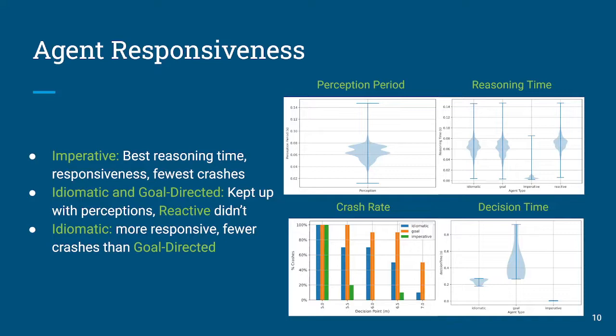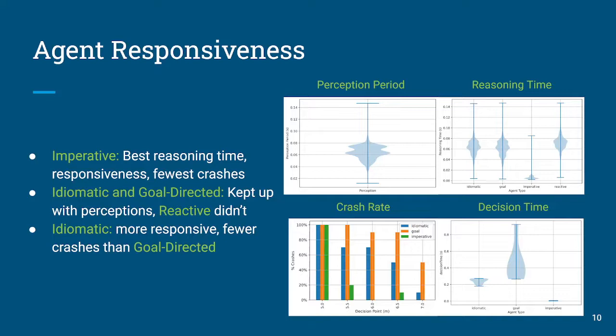What we see is with the idiomatic and goal-directed agents, those reasoning cycles are generally very similar to each other and on par with the perception period. We saw that the imperative program was significantly faster than the BDI alternatives, and we saw that the reactive agent was a fair bit slower, and in fact it wasn't keeping up with the perception cycles. We'll talk about why that is on the next slide.